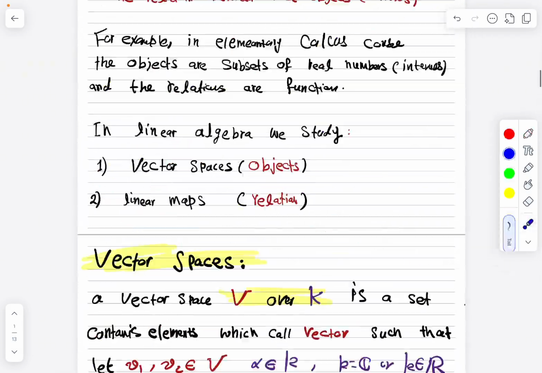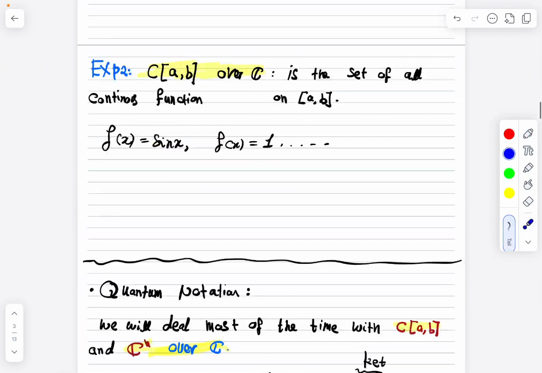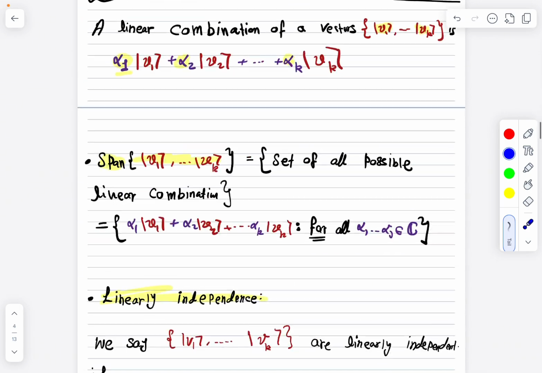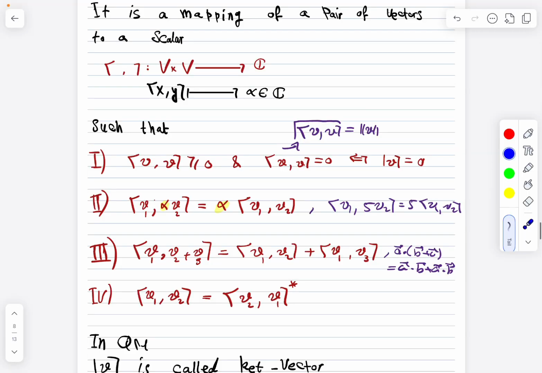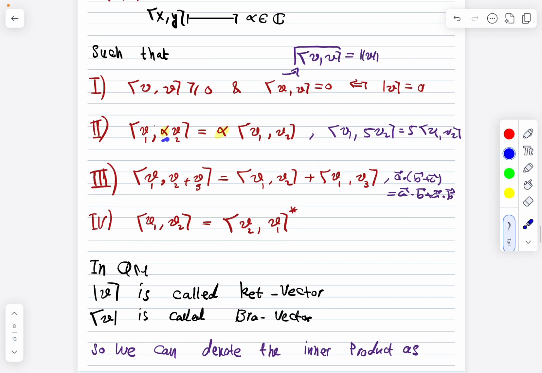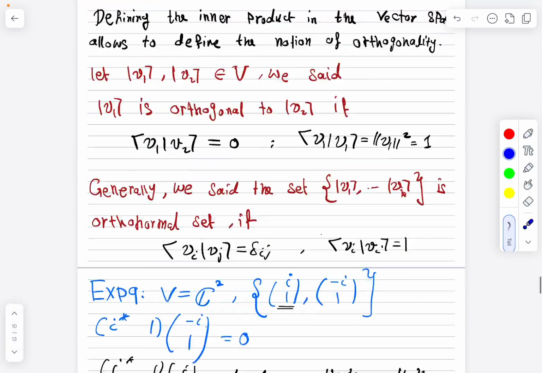Let me show you the property of the inner product. We have it somewhere here. If it is on the right, we can take it outside as it is.